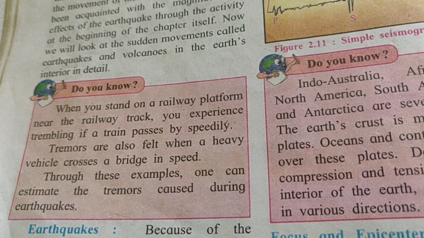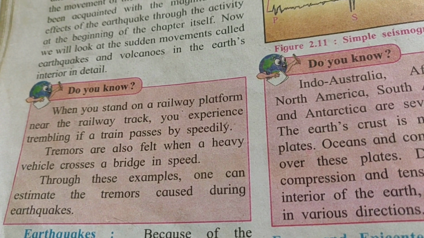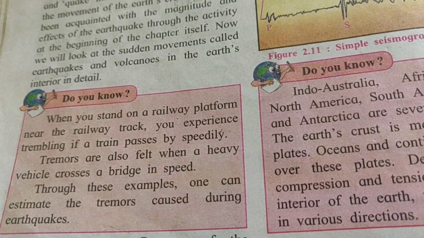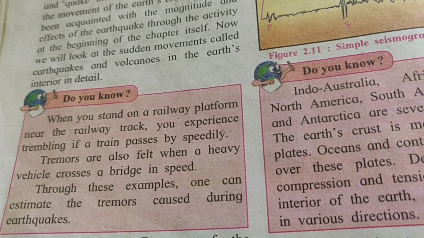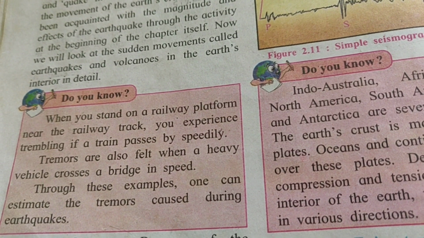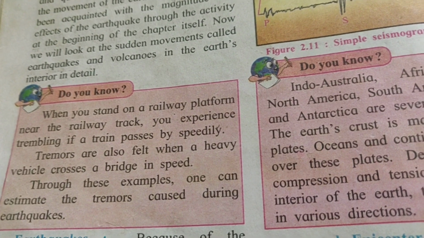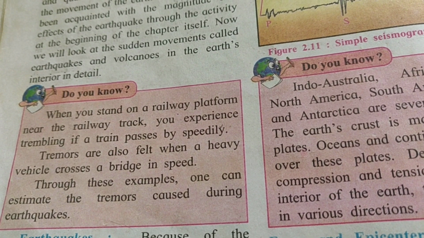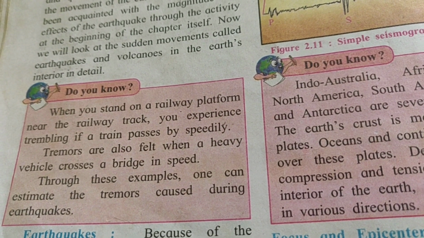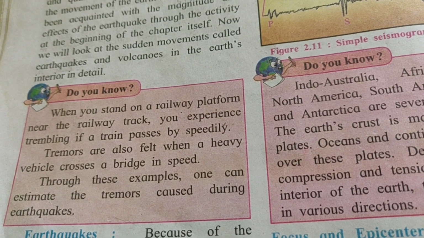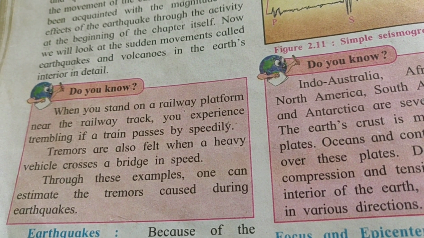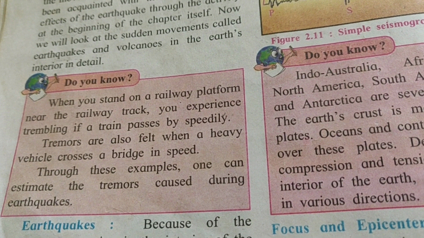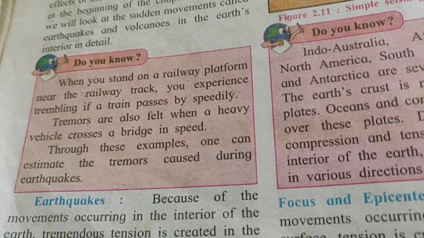Do you know, when you stand on a railway platform near the railway track, you experience trembling if a train passes speedily? When a fast train is going to pass from there, trembling is there, no? Tremors are also felt when a heavy vehicle crosses a bridge. When we are standing on the bridge and any heavy vehicle passes, at that time also we can experience that tremor. So through these examples, one can estimate the tremors that are caused during an earthquake.